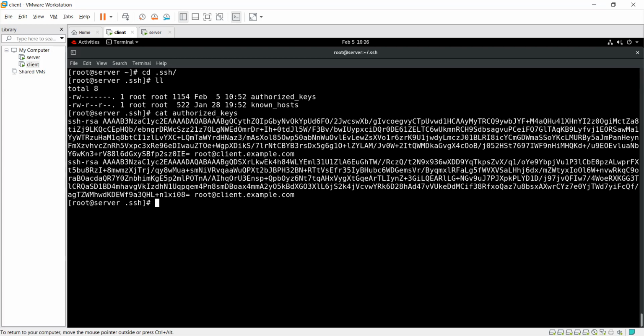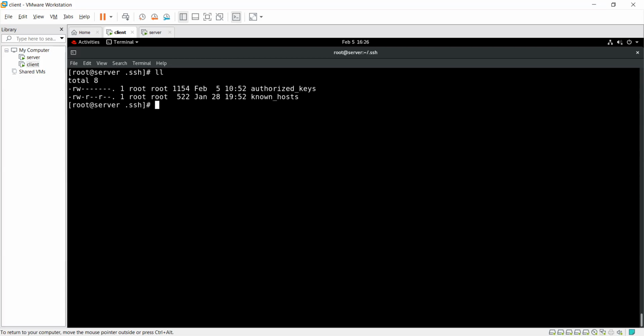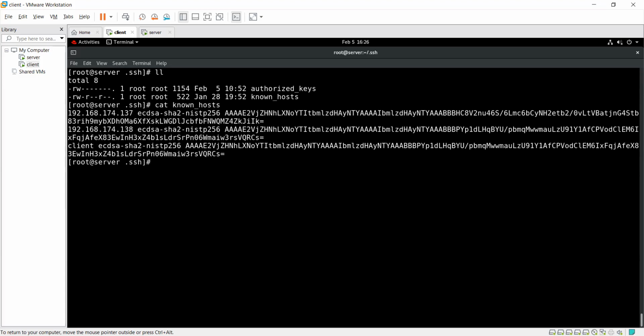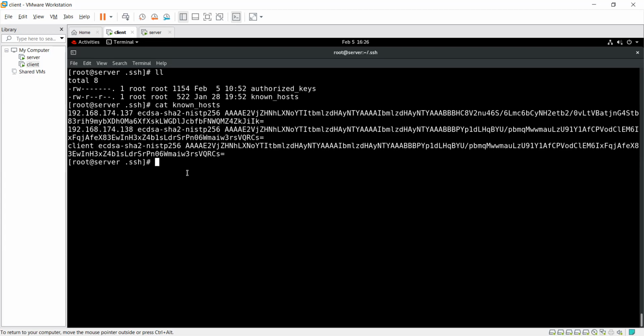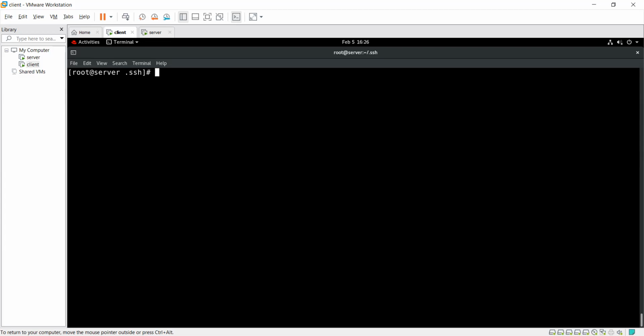That is my key. And what is in known_hosts? Guys, in known_hosts, the system says that we know this machine very well. Those are our known host machines. With the help of IP, as you see here, we know this IP very well. So known host means the first time you do SSH, there is a yes or no option, as you see here.